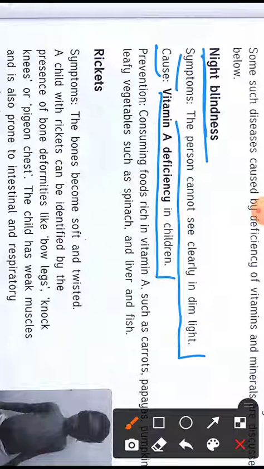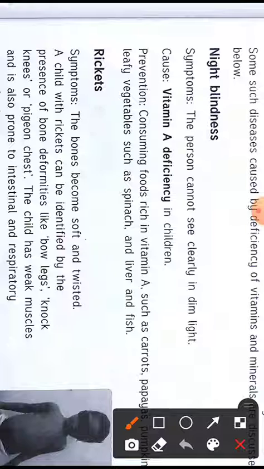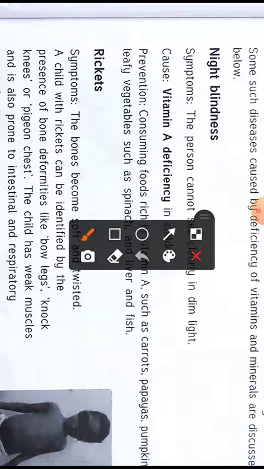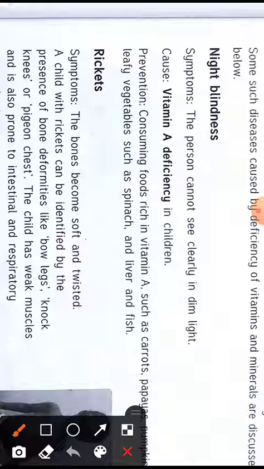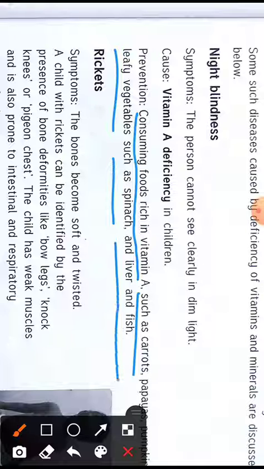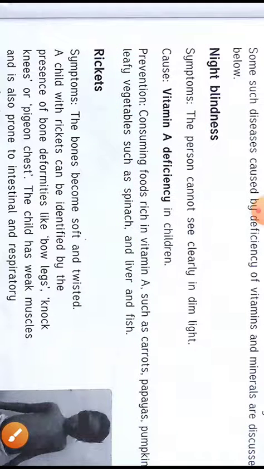How can you prevent it? You can prevent it by consuming foods rich in vitamin A such as carrot, papaya, pumpkin, leafy vegetables such as spinach, and liver and fish. If you are consuming all this food, then you will have no vitamin A deficiency and you will not be having night blindness. So let us see another disease which is known as rickets.